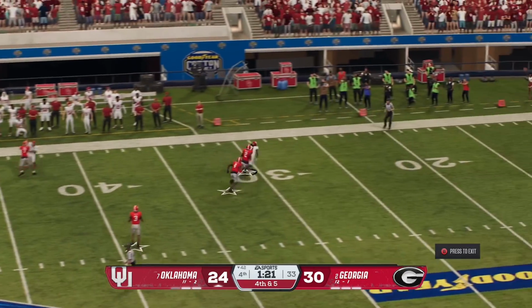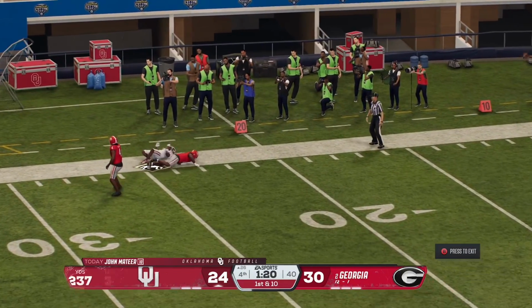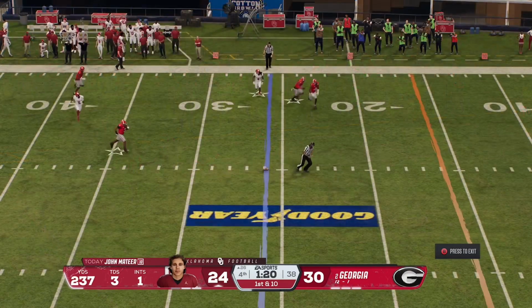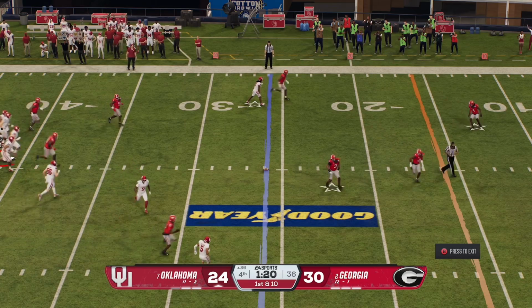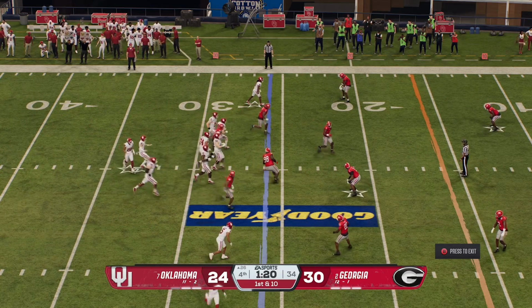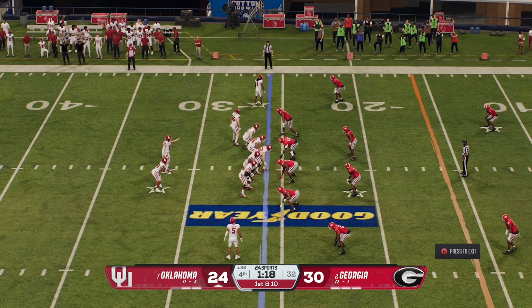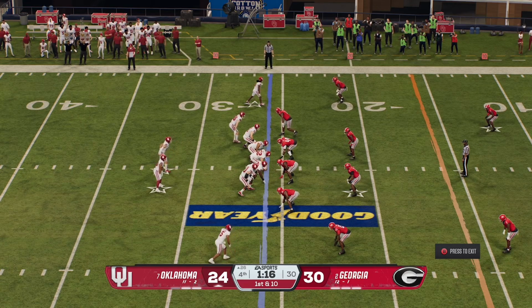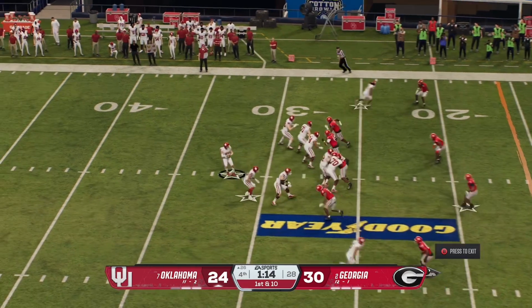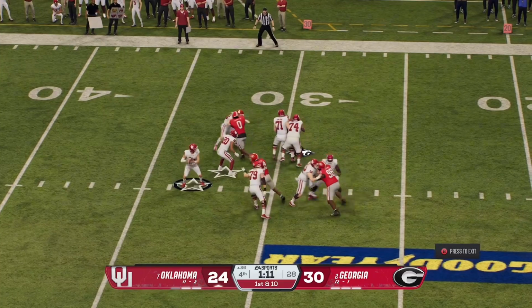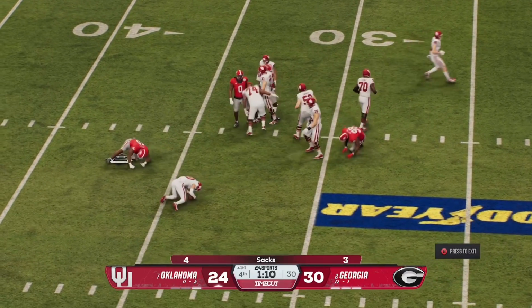John Mateer, though, for a chance for glory. Oh my gosh, he's going to catch it. Gets to the 26. Oh my gosh. Sorry, my voice is cracking. I still have a sore throat, as I said earlier in the video, and just a few seconds before. That's on me. I'm so sorry. But anyway, this is John Mateer's time. This is his time to shine. He's going to get a sack.